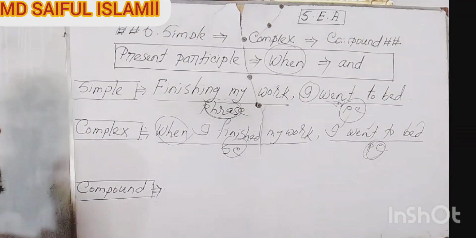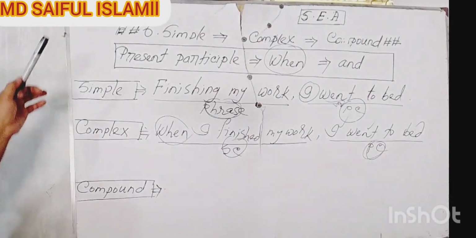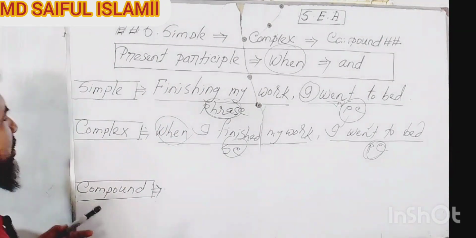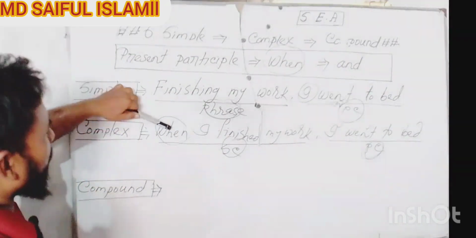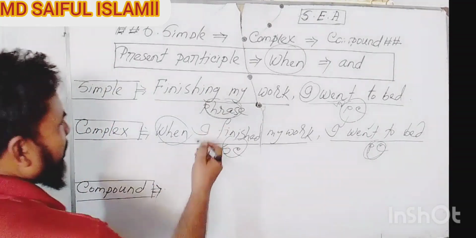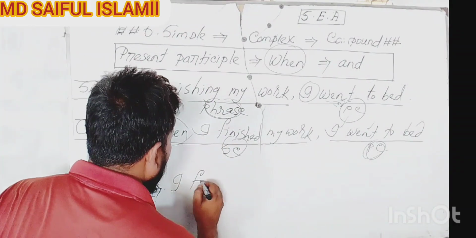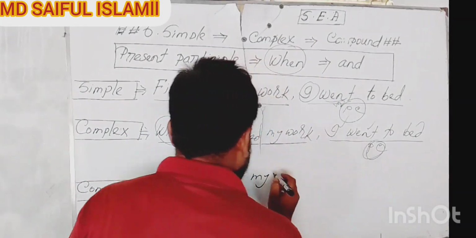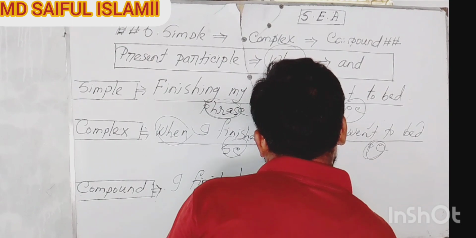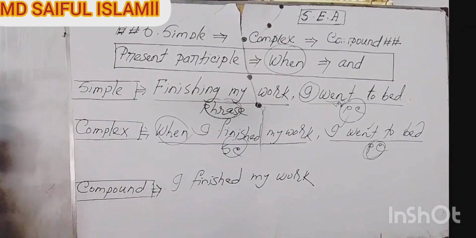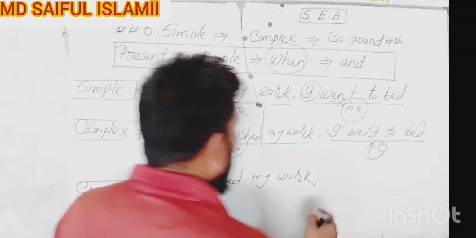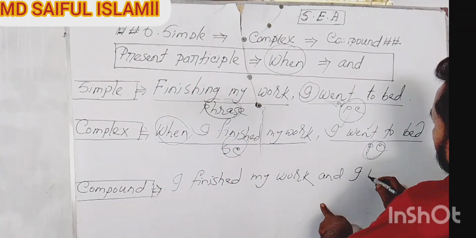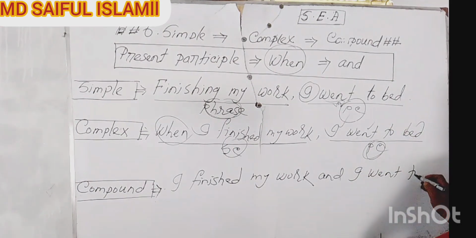Now, my dear viewers, convert this into a compound sentence. At the time of converting any statement or sentence, you will have to delete "when". So start to write down: I finished my work. But my friends, you'll have to use "and" in the middle of the statement instead of the comma, and then I went to bed.